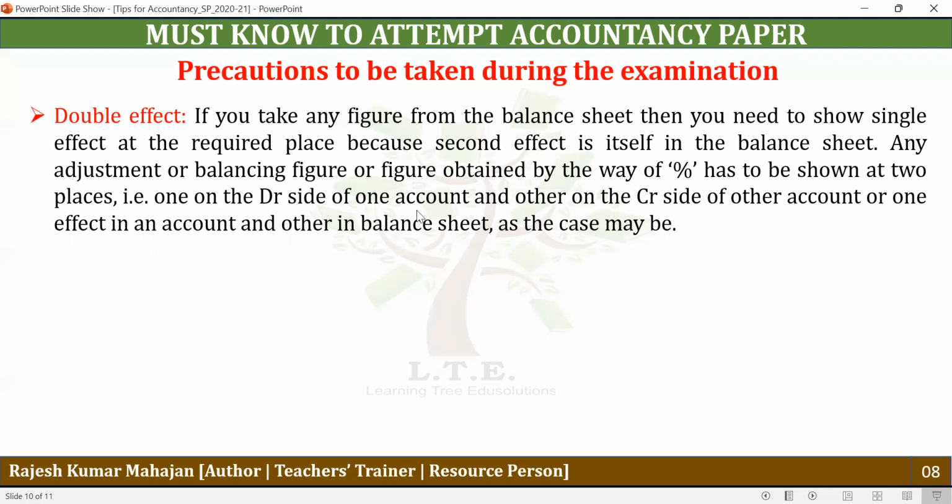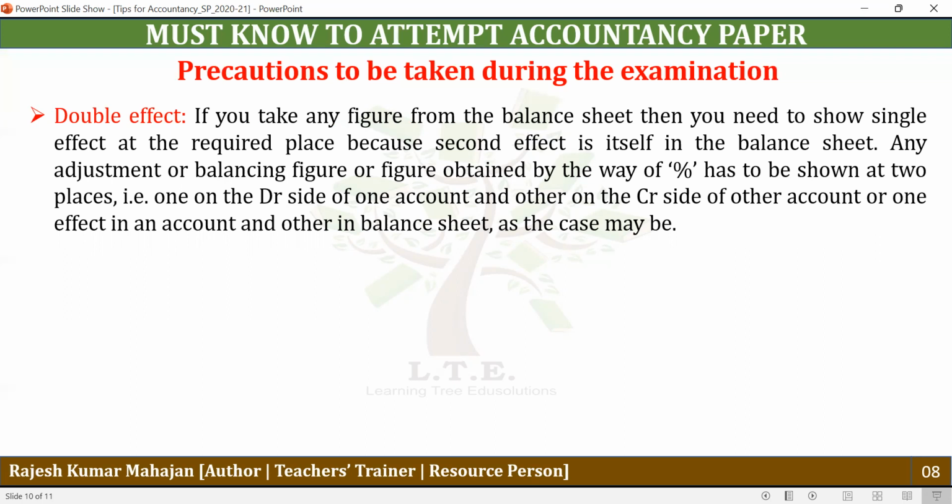Third thing, if you find anything as a balance figure, just like when we are preparing the plant and machinery account and accumulated depreciation account. In the plant and machinery account, you find the balance figure on the debit side, just like purchases. So if you're finding any item as a balance figure, it will always have a double effect. One effect is already in the plant and machinery account, and the other effect you will show under the financing activity.